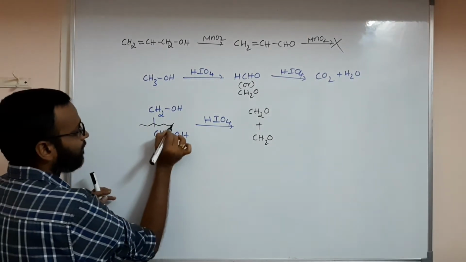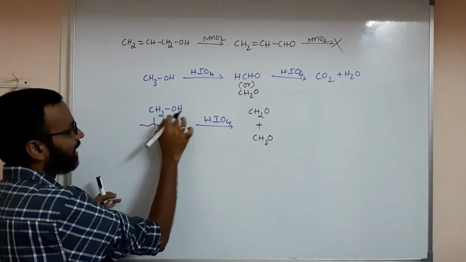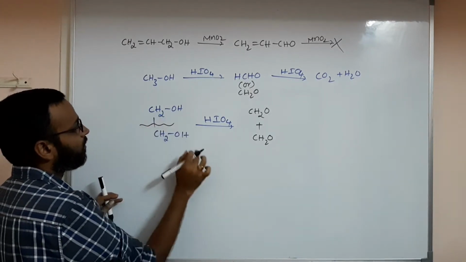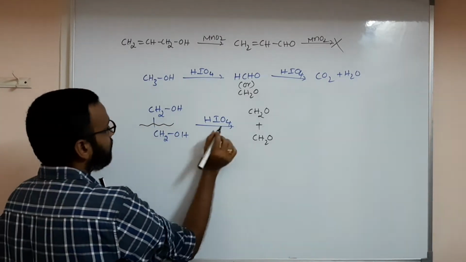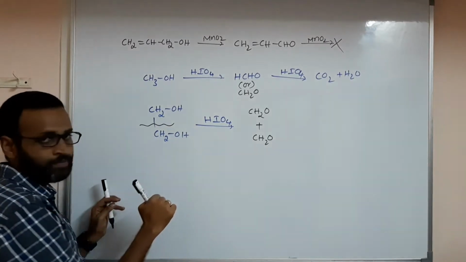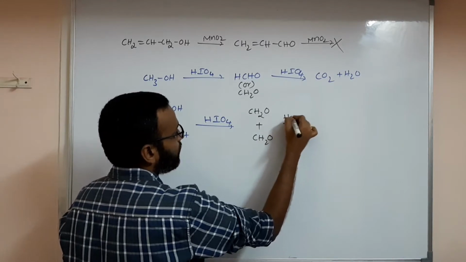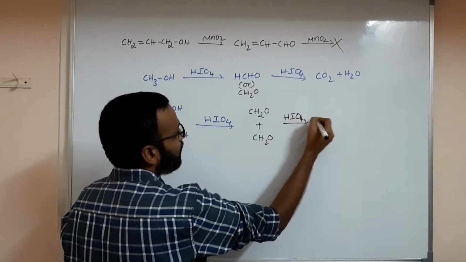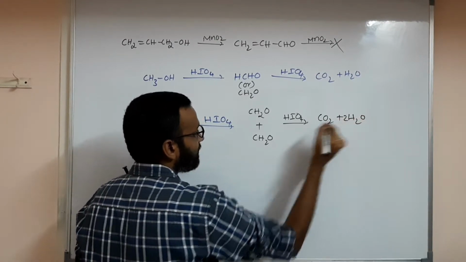So this will break completely and two hydrogens will be removed. Here H and H will be removed. So CH double bond O, HCHO. Understanding, everyone? Here also the double bond O you will get. So CH2O, and further when you are using HIO4, it turns to 2 moles of CO2 and H2O, like this.